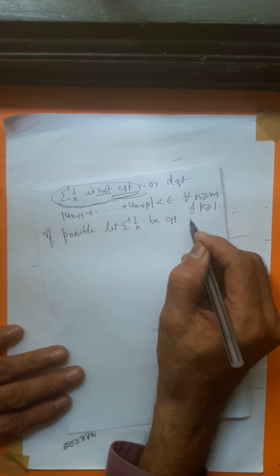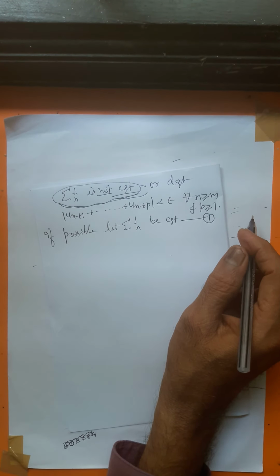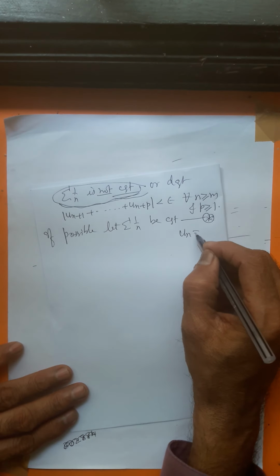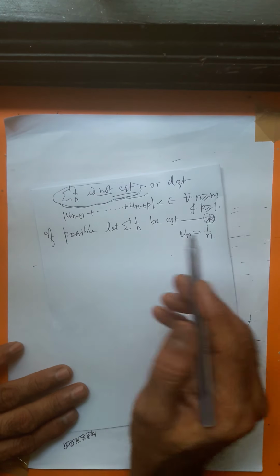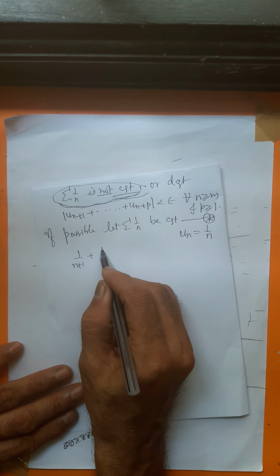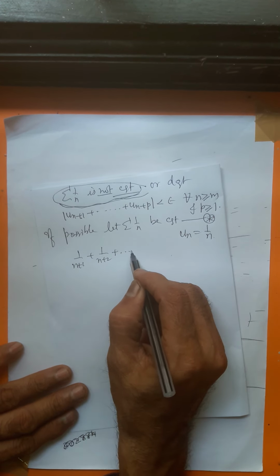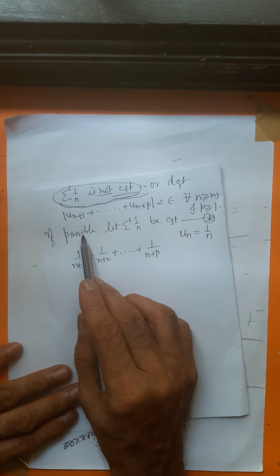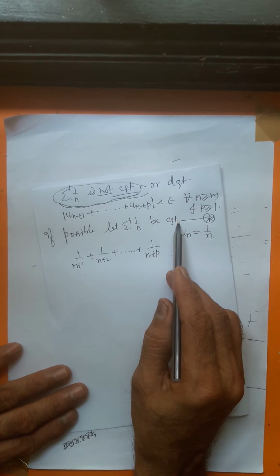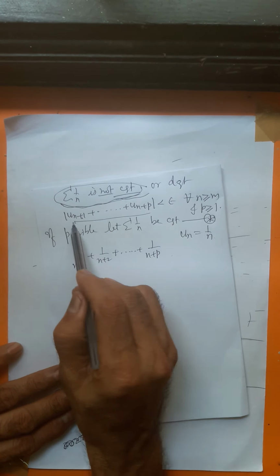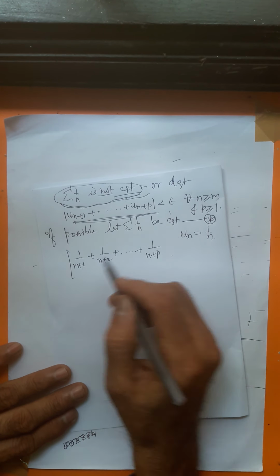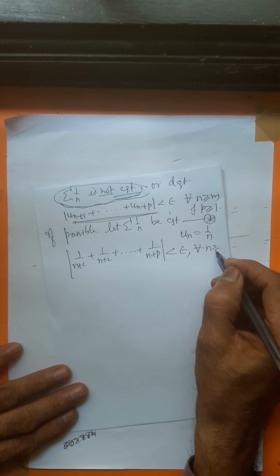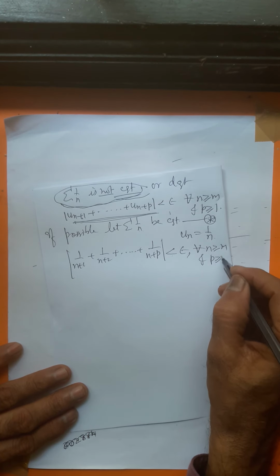Then by Cauchy's general principle, un is 1 by n, un plus 1 is 1 by n plus 1, un plus 2 is 1 by n plus 2, etc., un plus p is 1 by n plus p, and this sum is less than epsilon for all n greater than or equal to m and p greater than or equal to 1.